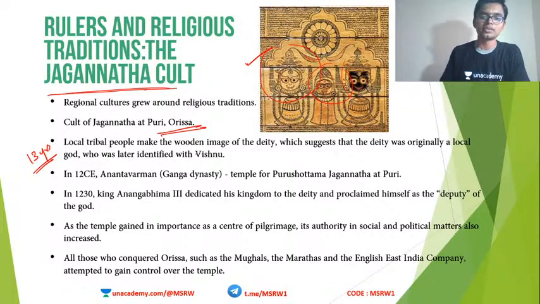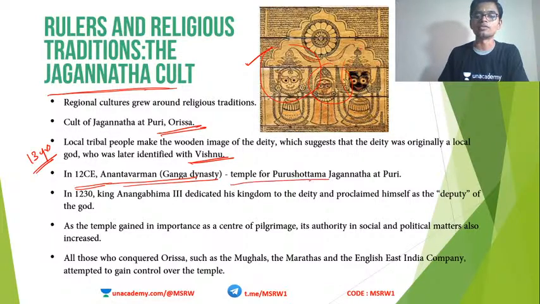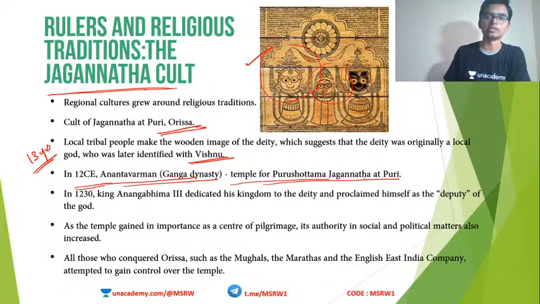The Jagannatha temple is identified with Lord Vishnu. Jagannatha is Lord Vishnu only. In the 12th century AD, Anantavarman of the Ganga dynasty created this temple for Purushottama Jagannatha in Puri.